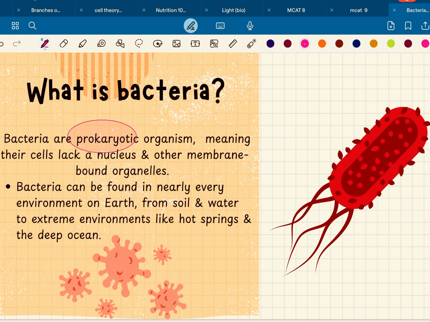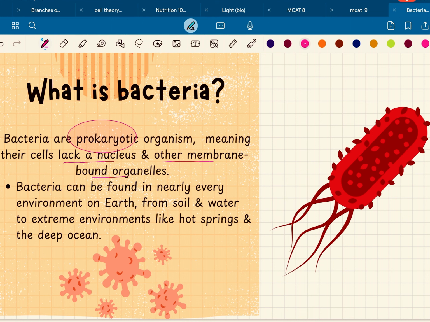All living organisms are categorized into two groups, prokaryotes and eukaryotes. Prokaryotic organisms are those which lack a nucleus and other membrane-bound organelles. While on the other hand, eukaryotic organisms are those which have a proper nucleus, and all the membrane-bound organelles are present in eukaryotic cells. For example, in plant cells and animal cells, the nucleus as well as membrane-bound organelles like